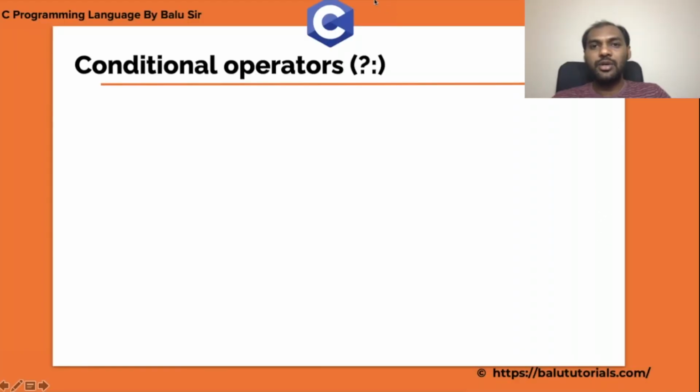So which operators are we going to call conditional operators? Question mark and colon. Lots of people get confused by this operator, and due to lack of knowledge, it is specially used for code optimization. In place of writing a simple if-else, you can use this conditional operator. But due to lack of knowledge in development, many people don't try this kind of operator at all. Really, these operators are very useful in real applications.